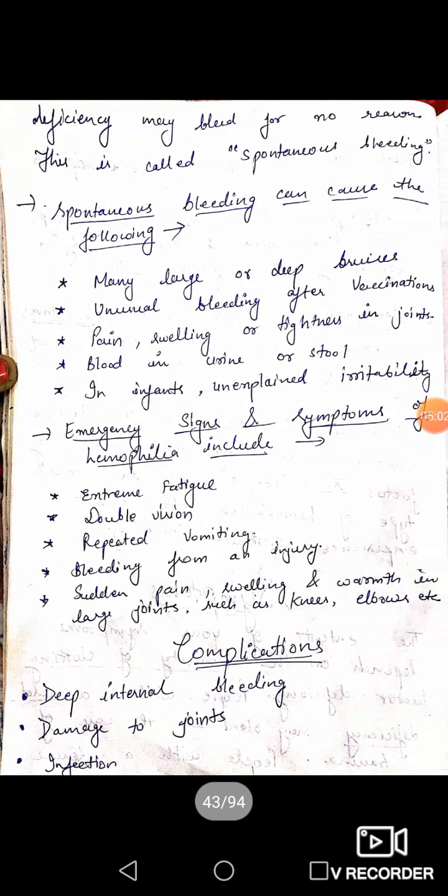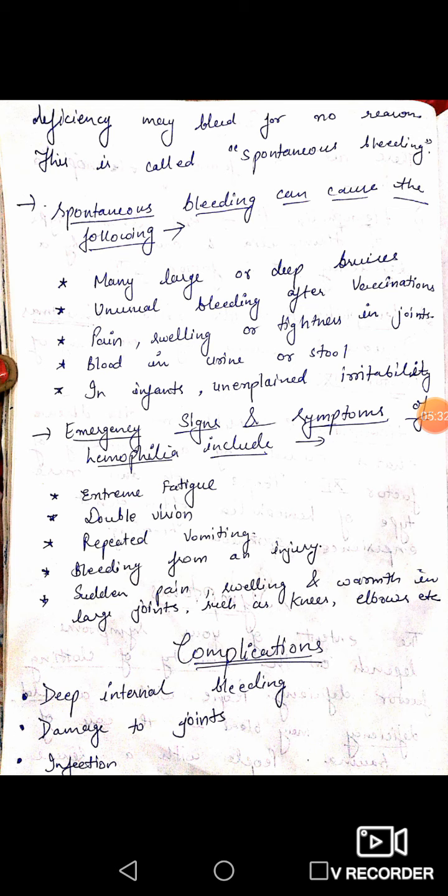But if there is a severe deficiency, meaning it is serious, then the person can bleed for no reason. Even without a cut or any injury, the patient will have abnormal bleeding, which is called spontaneous bleeding. Now, if there is spontaneous bleeding, it can cause many complications.